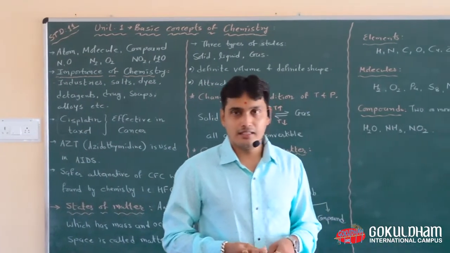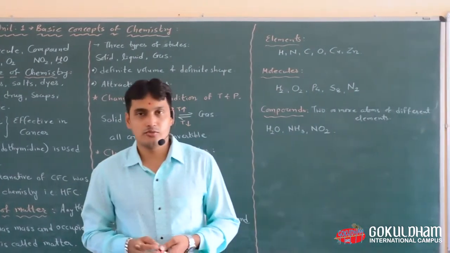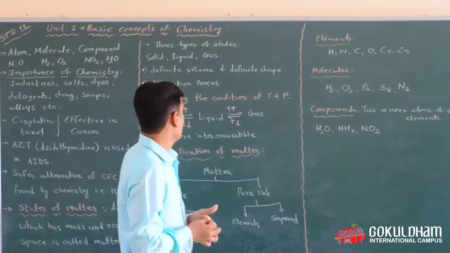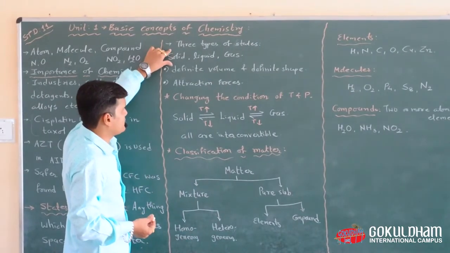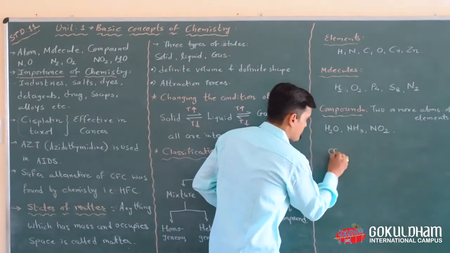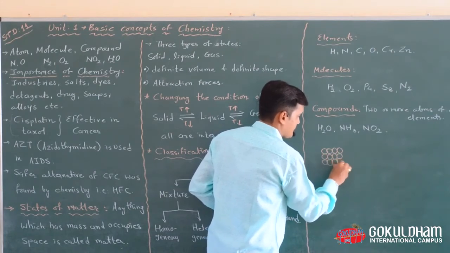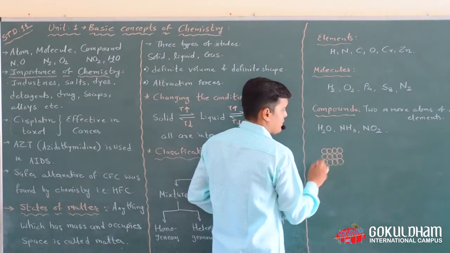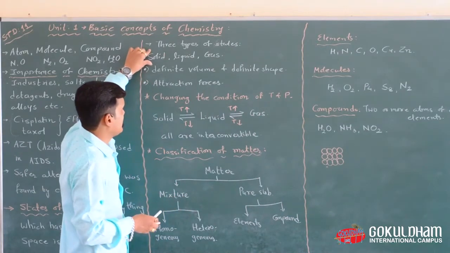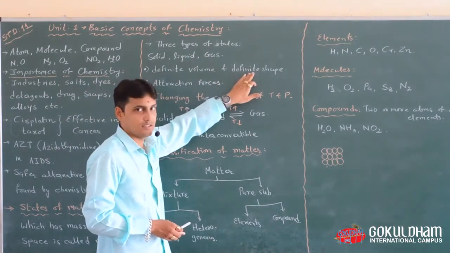The states of matter are distinguished into three main categories. The first category is solid, another is liquid, and the third is gas. Three types of states: solid, liquid, and gas. In solids, the particles are arranged in a very uniform design, attached closely with each other, because these three categories are based on two major points: definite volume and definite shape.